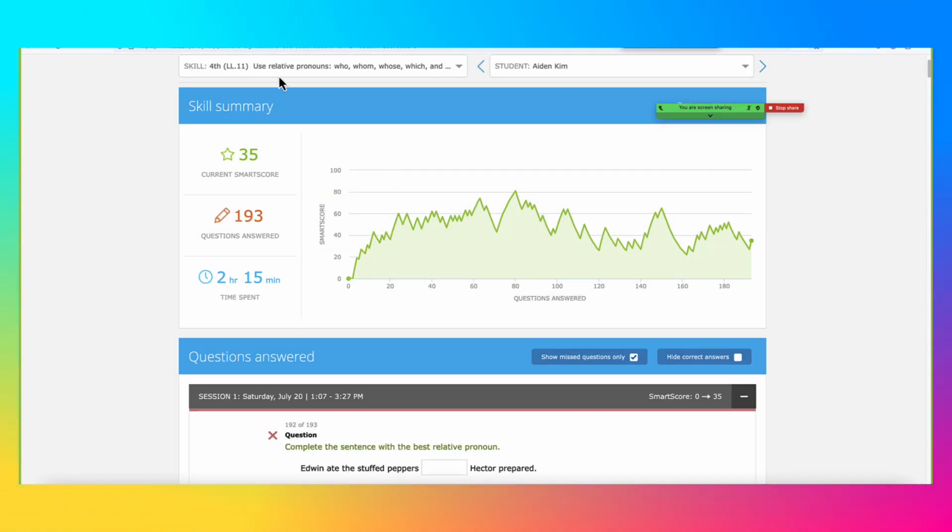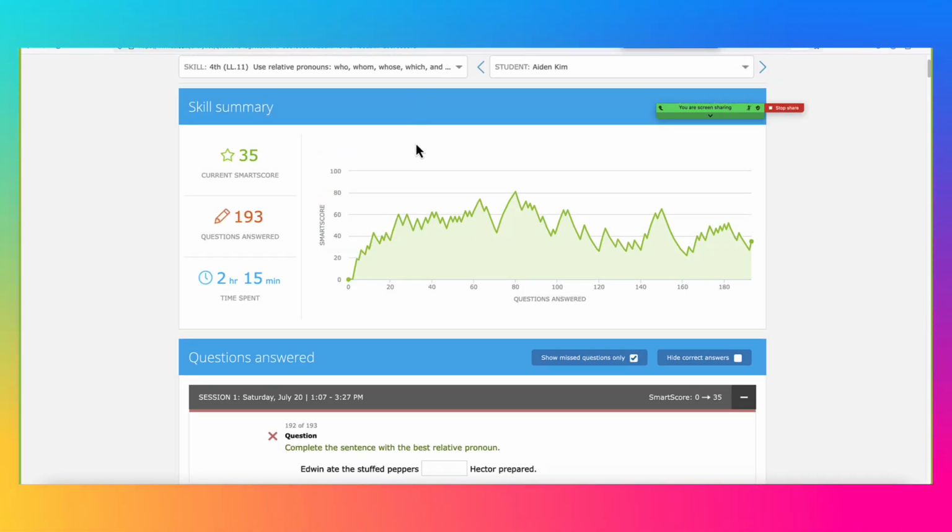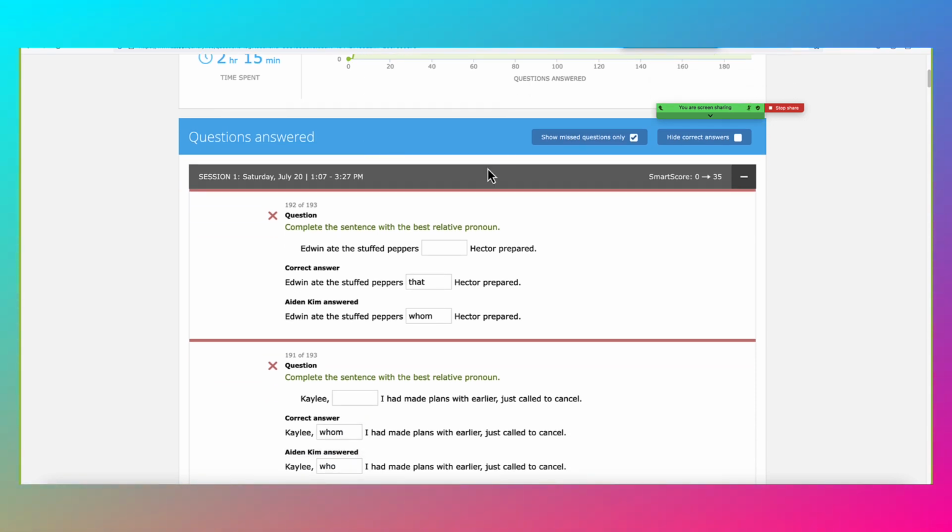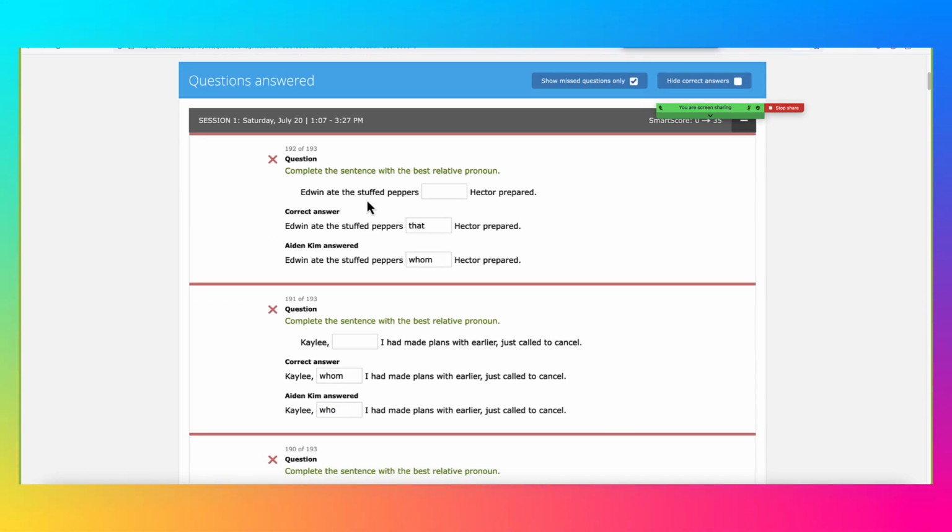Okay, so this is about the relative pronouns who, whom, whose, which, and that. So let's crack this. Edwin ate stuffed peppers, blank Hector prepared. There's no comma here. The pronoun that qualifies the specific pepper. The phrase "stuffed pepper" is very general, but when you want to make it more specific, you have to say "that Hector prepared." It's not just any kind of stuffed pepper. It became the specific pepper that Hector had prepared.